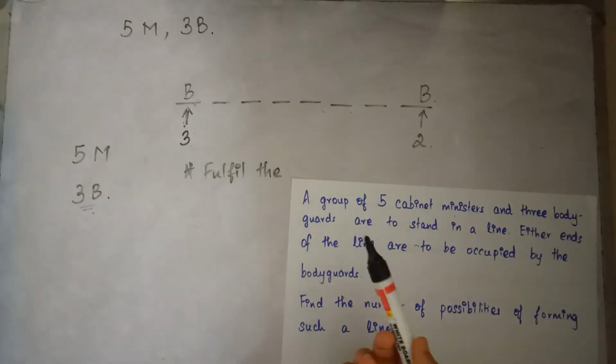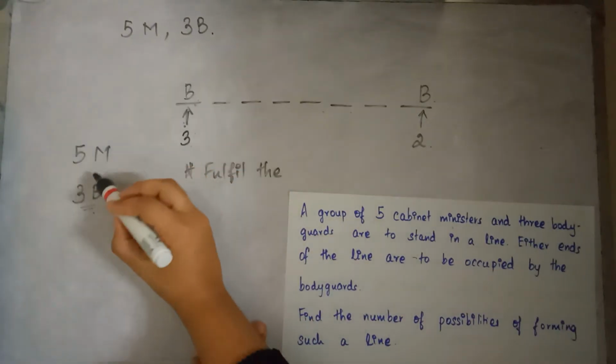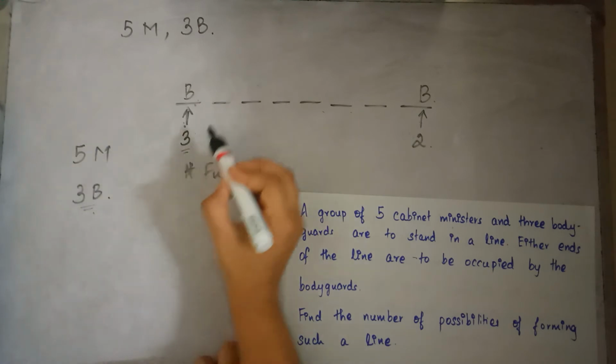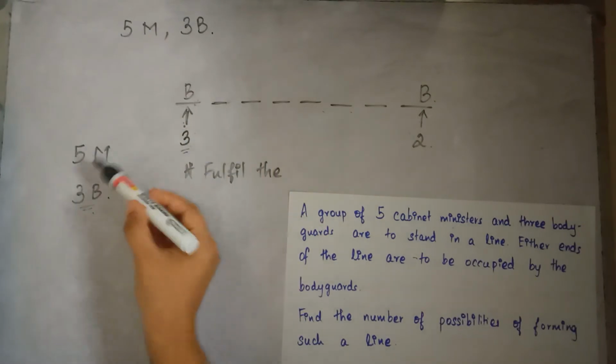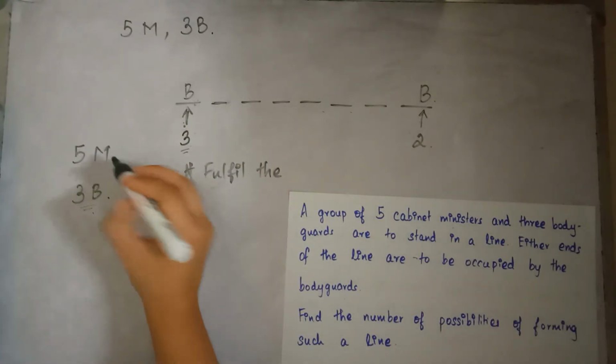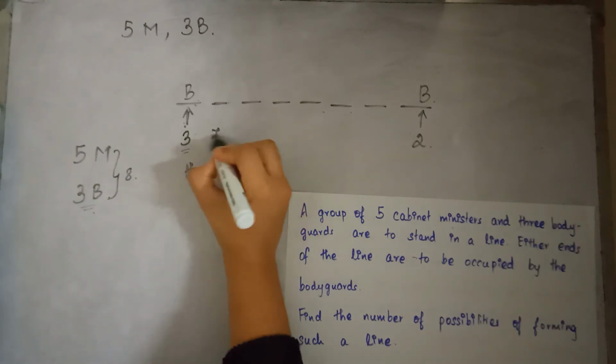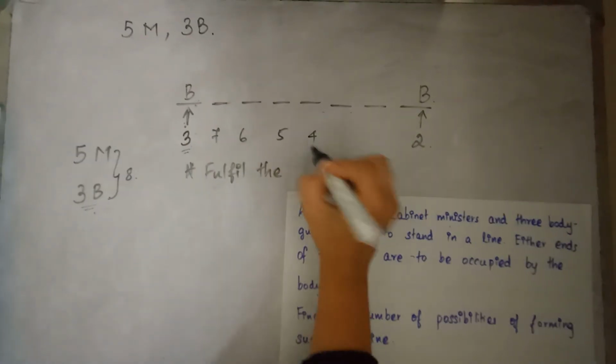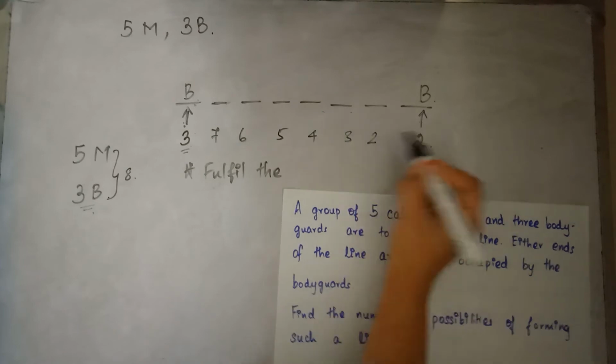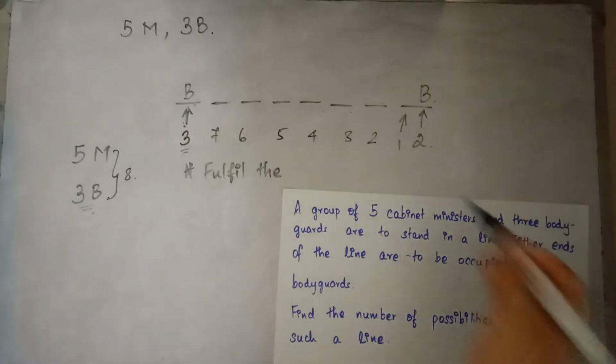Now let's just say I didn't fulfill that. Then I would have placed 3 over here and directly I would have come to this spot instead of going here. So here, how many people are left out? I have a total of 8, right? So 7, 6, 5, 4, 3, 2. This would be 1, not 2.